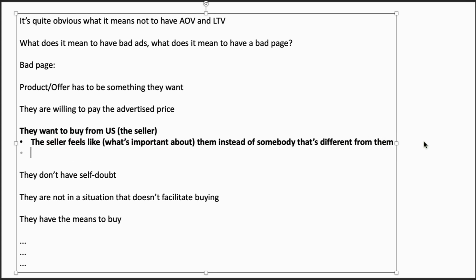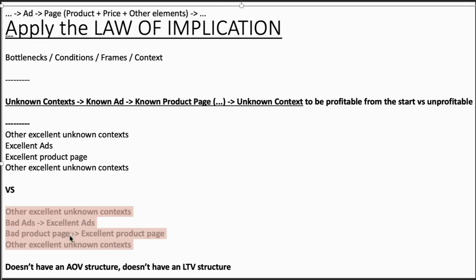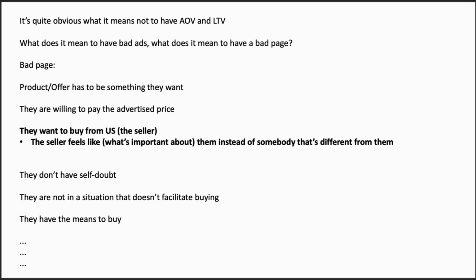And the reason why I'm saying this is because we want to see the competitor as having a bad product page. So we want to notice that, let's say somebody's advertising luxury dresses, but in the store it feels low level, not high status.